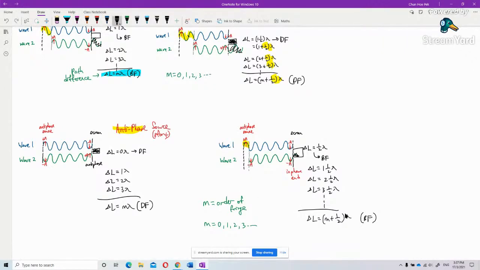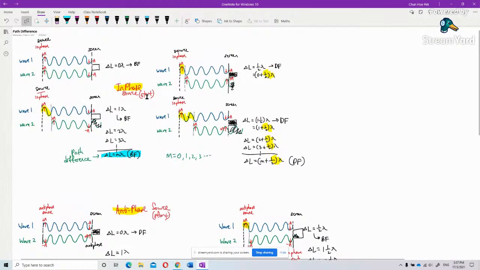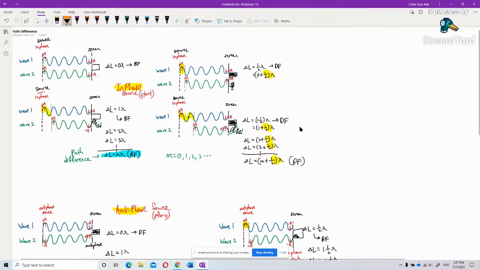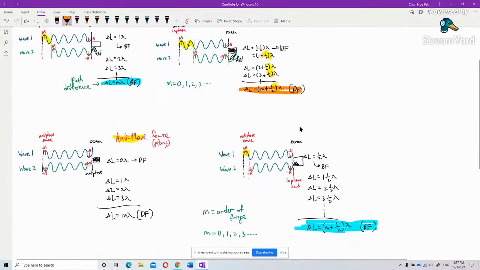The bright fringe is over here, using m plus half lambda. But for the dark fringe in in-phase source, the dark fringe is using m plus half lambda. For the dark fringe in antiphase source, the dark fringe is using m lambda. So that's the difference.